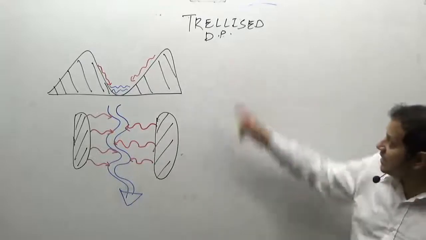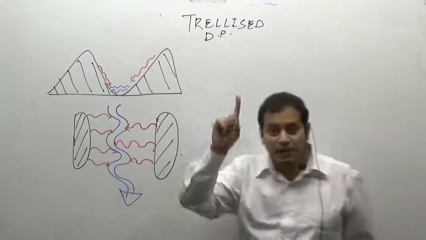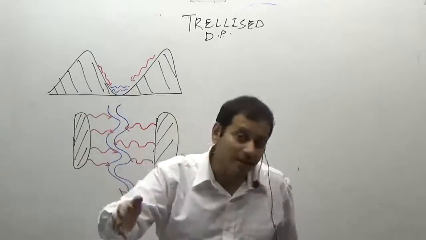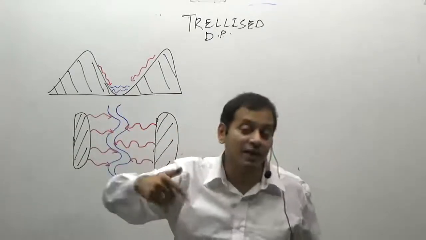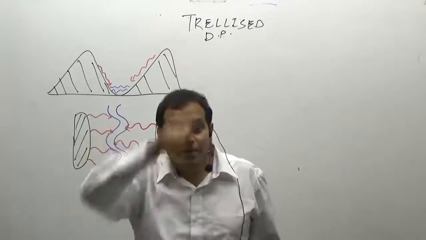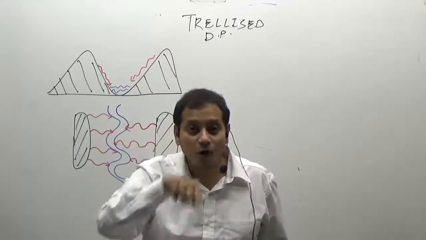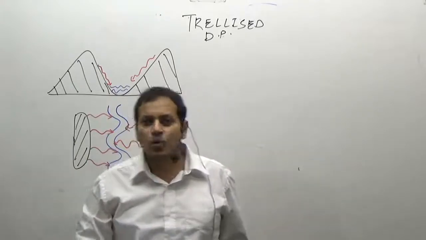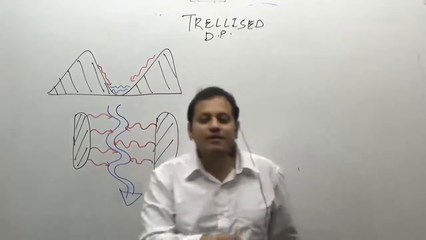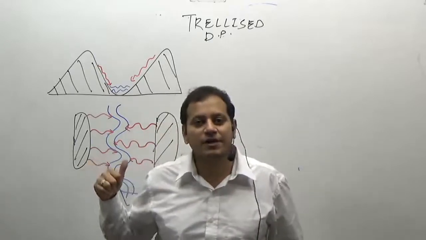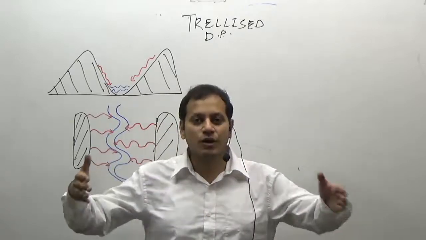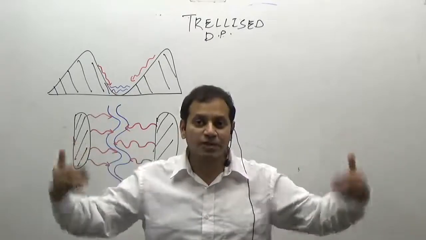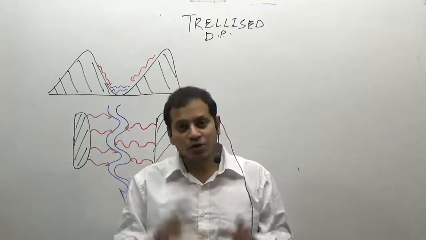So what is the trellised drainage pattern? Again, see the revision. It develops in the areas of the fold mountains, that is, in the anticlines and the synclines. The main river flows through the synclinal valley, while the tributaries join the main river at right angles along the slopes of an anticline. Where are the fold mountains? Each and every fold mountain in the world will have such a drainage pattern, where the main river flows through a valley while the tributaries join it through the slopes.